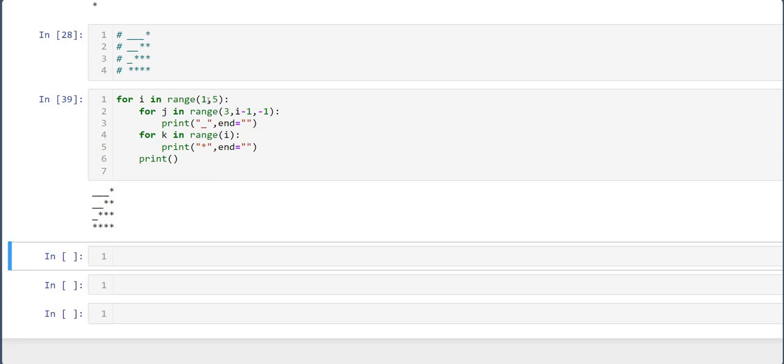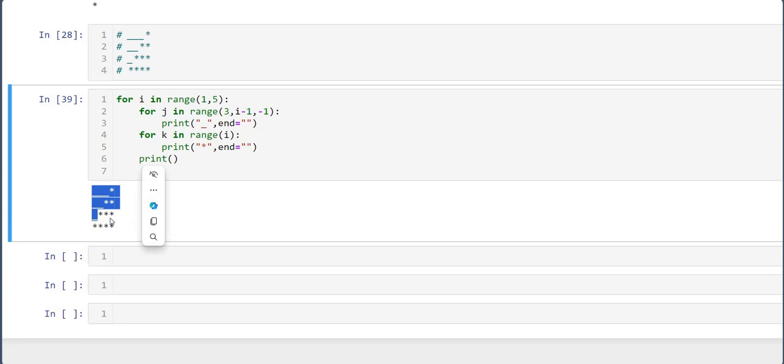Similarly, when i is equal to 3, 3 minus 1 is 2, so it runs only one time. So this is how you make the pattern. Understood, guys? This is how you make the patterns.